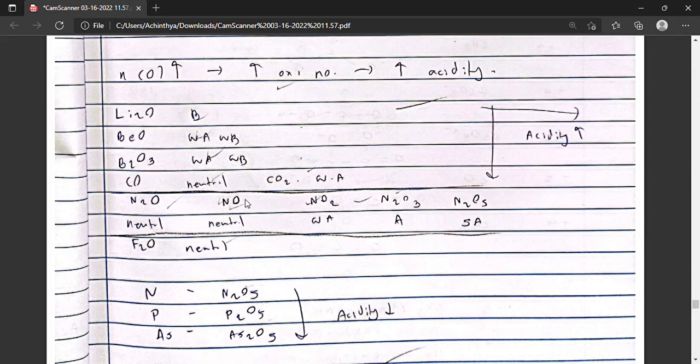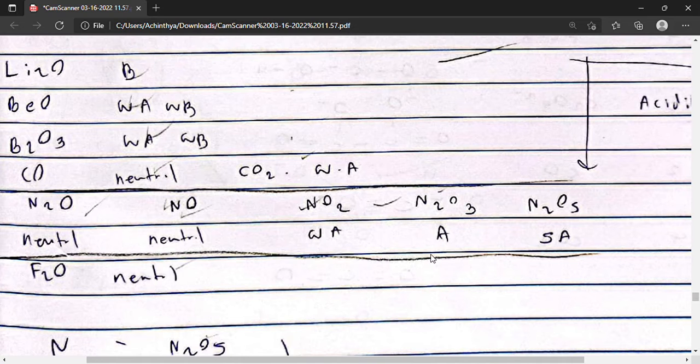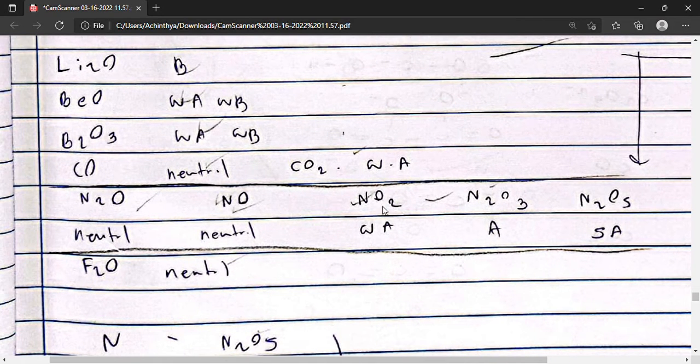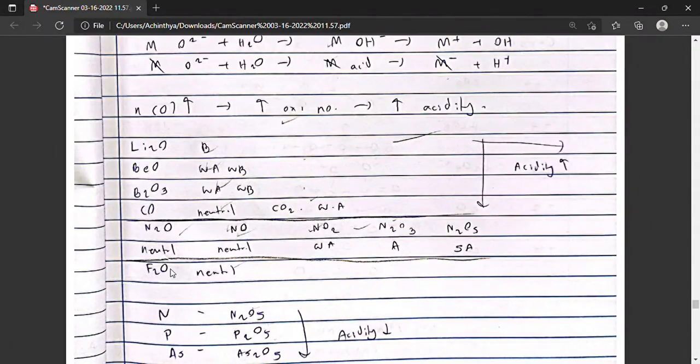Now here we have all the oxides of nitrogen in increasing order of oxidation state. Here we have nitrogen(I) oxide, nitrous oxide, which is neutral, and nitrogen(II) oxide, which is neutral. We have nitrogen dioxide, which is a weak acid. We have nitrogen(III) oxide, which is acidic, and nitrogen(V) oxide, which is a strong acid. And we have OF2, which is neutral, surprisingly.